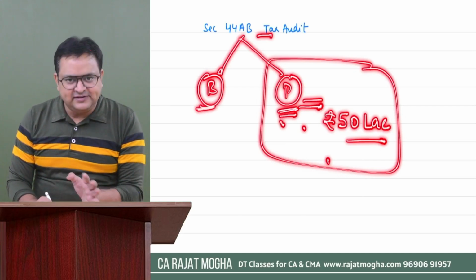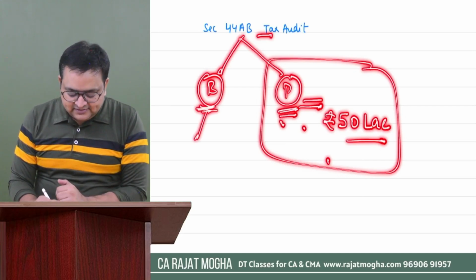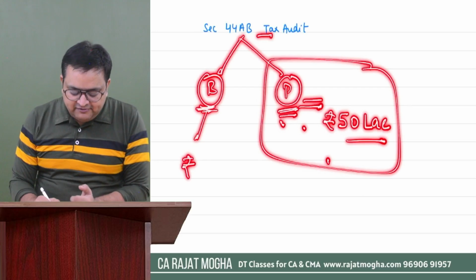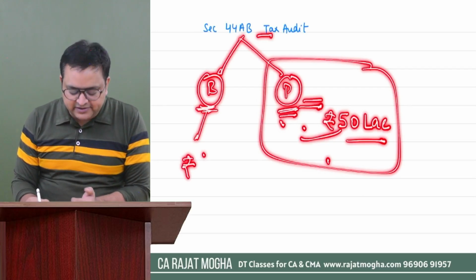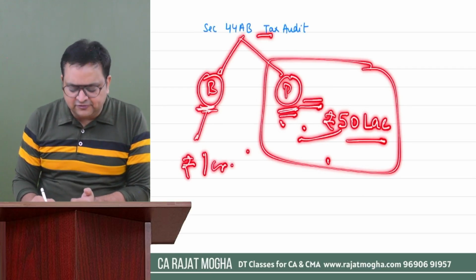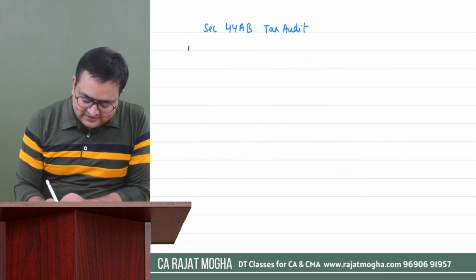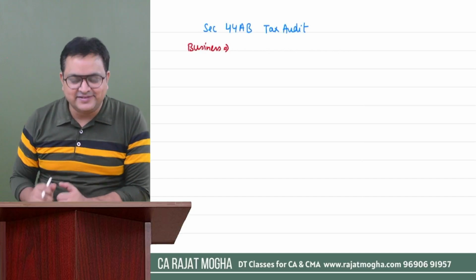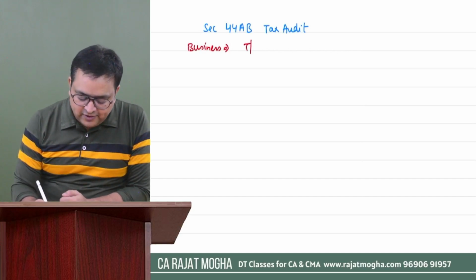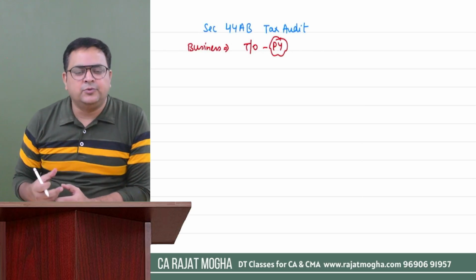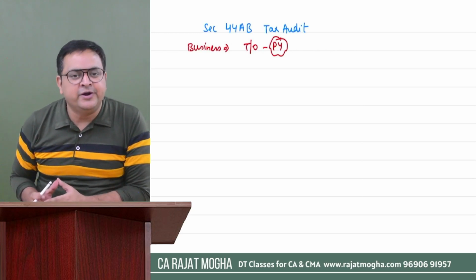For business also it's easy. Business, it says if your turnover during the previous year is, they have doubled the amount, 100 lakh, that is 1 crore rupees. So as of now, I am writing for the business. If the assessee is running a business, then they will say that your turnover during the previous year, which is the previous year for our September 2024 examinations?